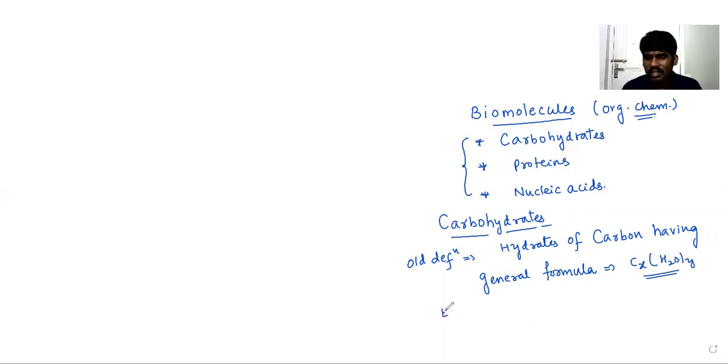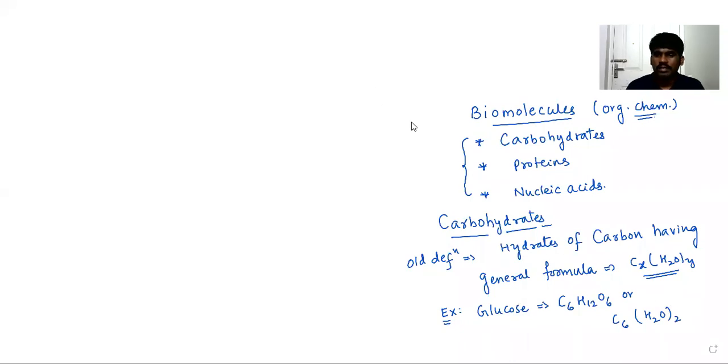So let us try to understand with the help of an example. Glucose is an example of a carbohydrate whose molecular formula is C6H12O6. I can write this as C6H2O taken twice, so H2O taken 6 times. We can write it like this also: C6(H2O)6. So it satisfies the general formula Cx(H2O)y. Hence, glucose is a carbohydrate as it satisfies the general formula.